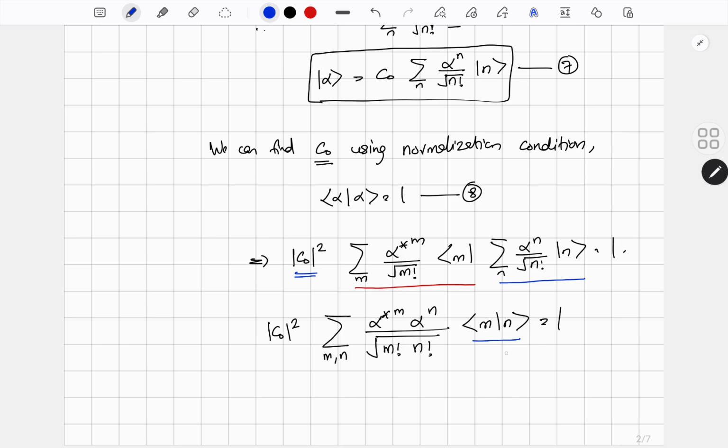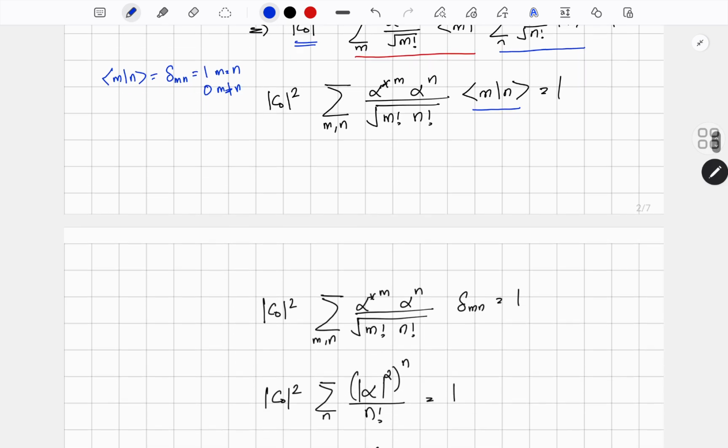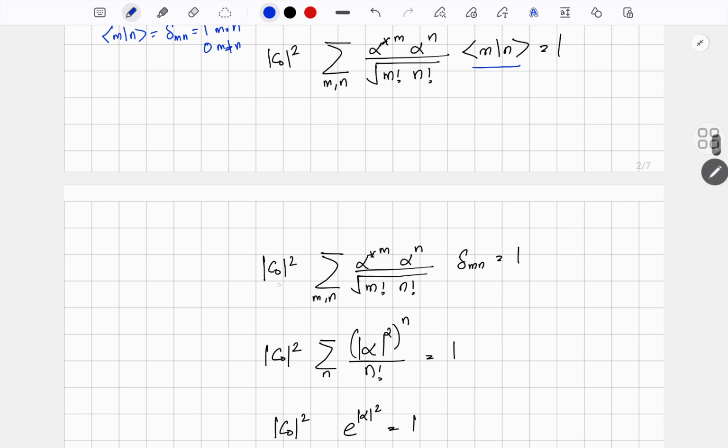We have already shown that since the eigenstates of the number operator are orthogonal to each other, and if they are normalized, the inner product <m|n> must be equal to the Kronecker delta mn. That will be equal to 1 when m equals n, and equal to 0 when m is not equal to n. So if you substitute it, this equation becomes mod c0 square, sum over m, n, alpha star raised to m, alpha raised to n by root of m factorial n factorial, delta mn.